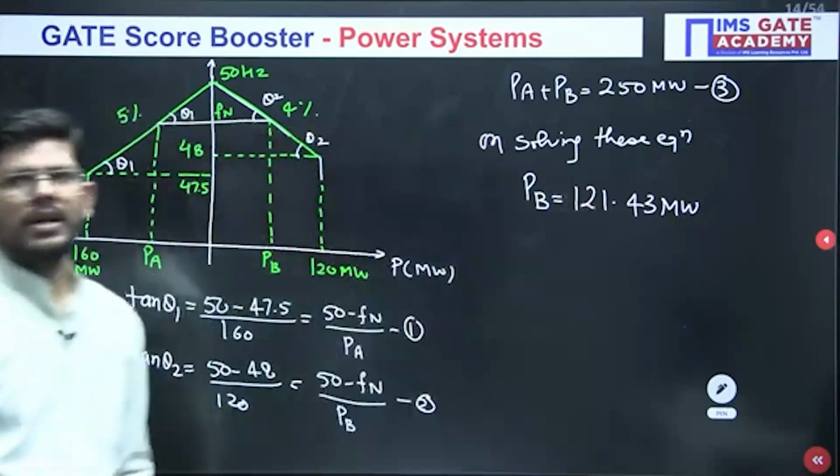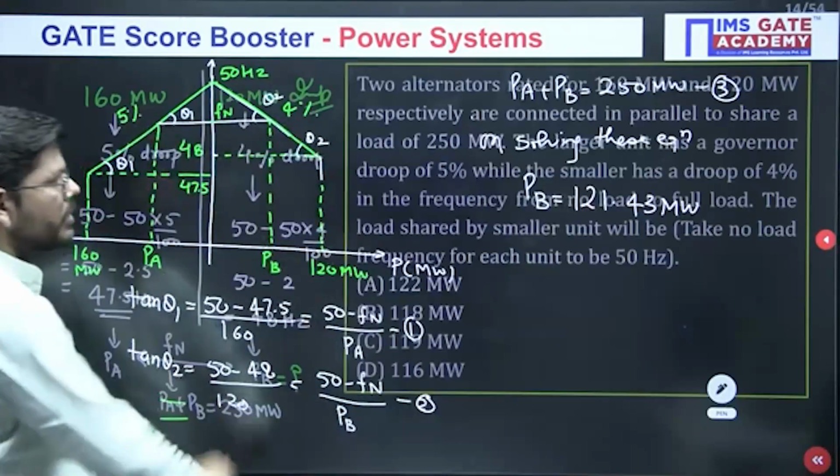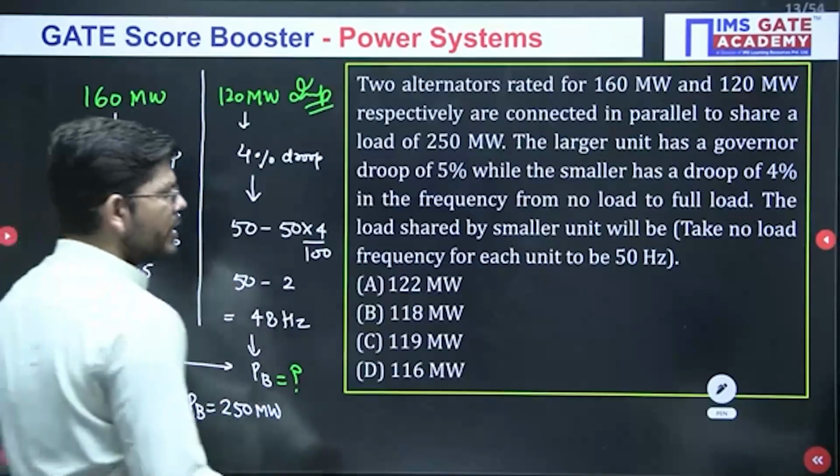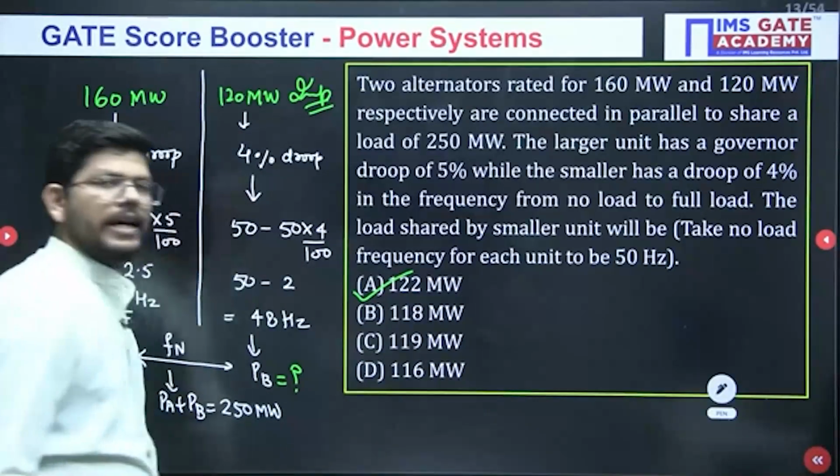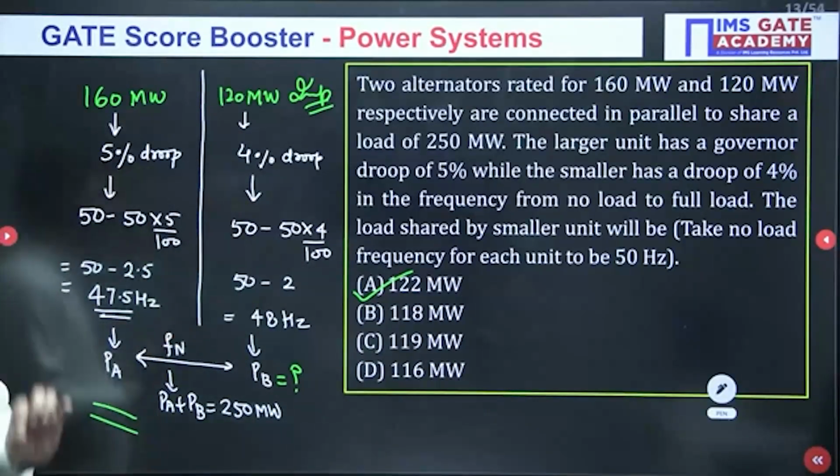So this is how we have solved this question. PB is 121.43, so the closest answer is option A. So this might be correct.